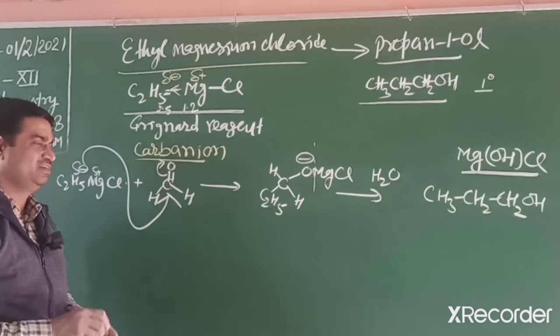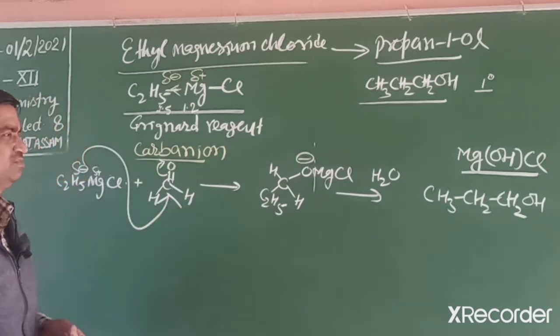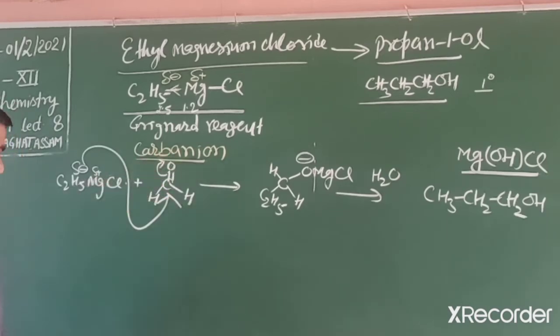So the Grignard reagent is very important in this conversion. Although this year Grignard reagent conversion is reduced in your syllabus, this compound is very important.